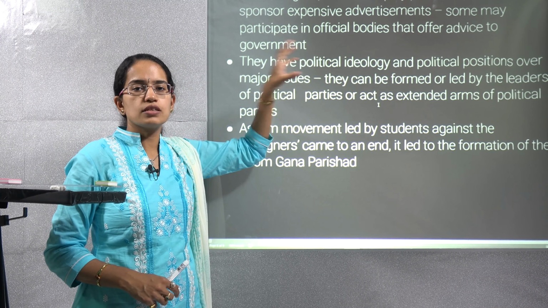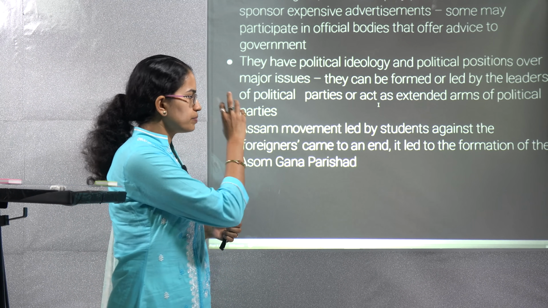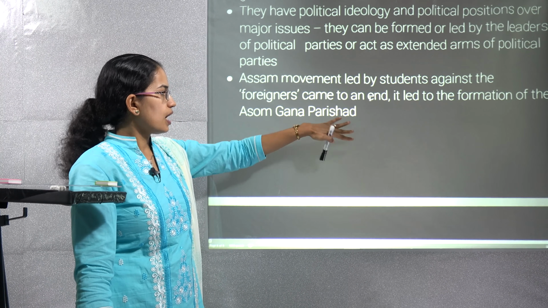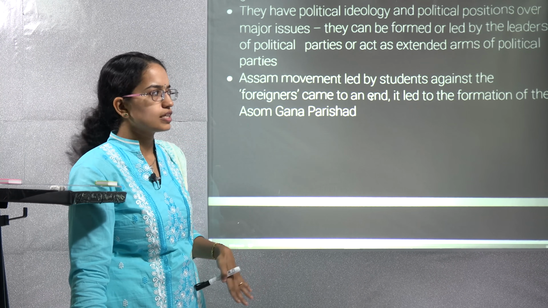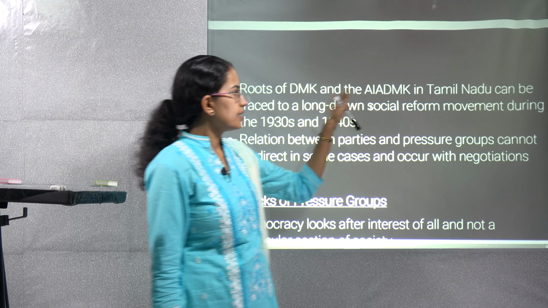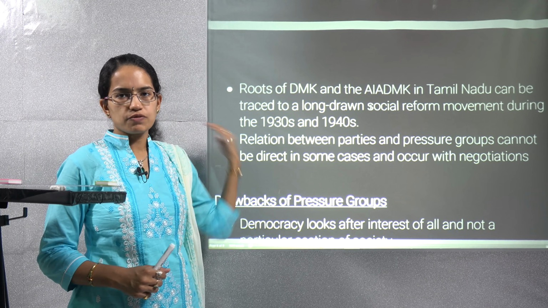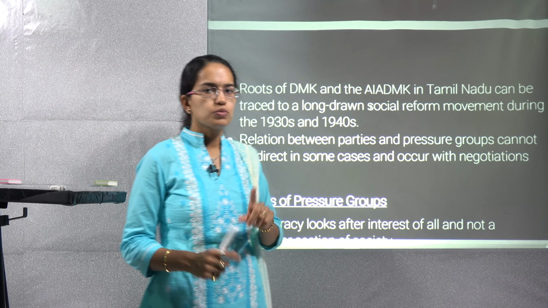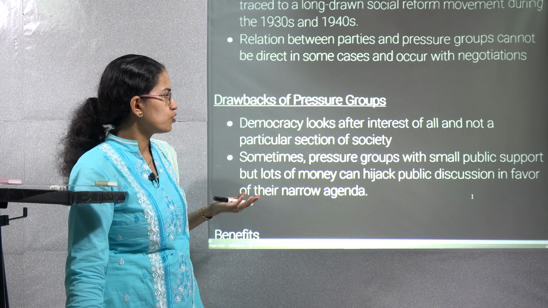Again, they have certain political ideologies or political positions over major issues that could affect the functioning of the government. A good example is the Assam Gana Parishad, that was an Assam movement led by the students against foreigners who came there. Similarly, you have DMK and AIADMK in Tamil Nadu, that is based on the social reform movements of the 1930s and 40s. The relation between parties and the political groups cannot be separated and cannot be direct in some cases. They have to work with negotiation.